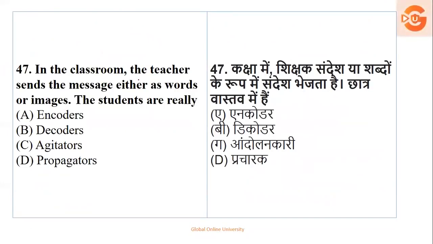Next, in the classroom, the teacher sends a message either as words or images.